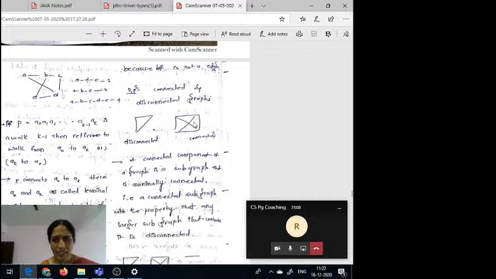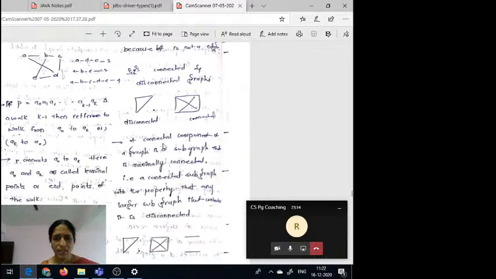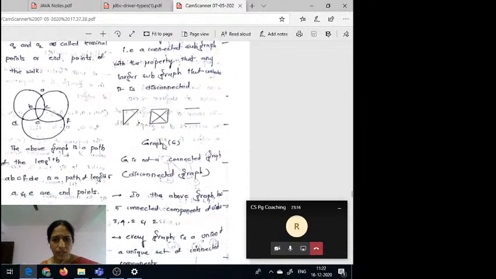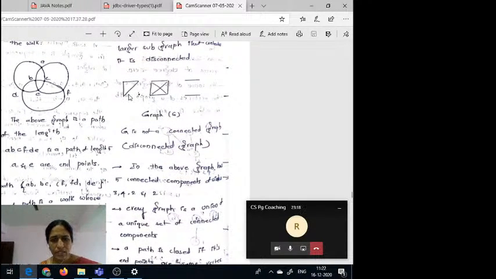So in this case, all the vertices are connected. But here you can observe vertices are not connected. So that's why this is not a connected component. Suppose you observe here, this G is not a connected graph. That means in total, this is a graph. From here to here there is no connection, and here to here there is no connection.